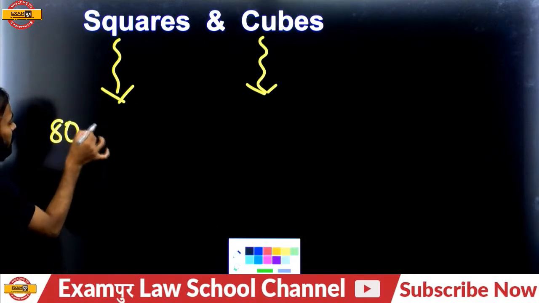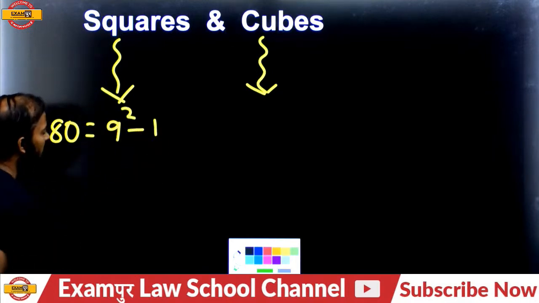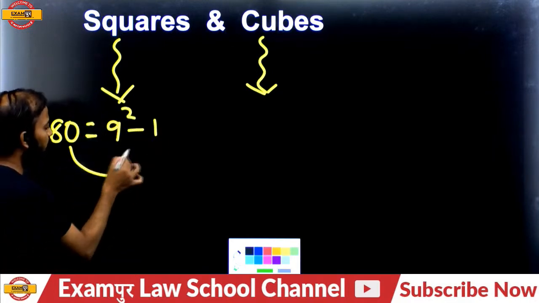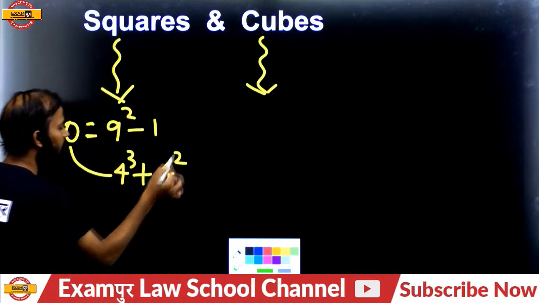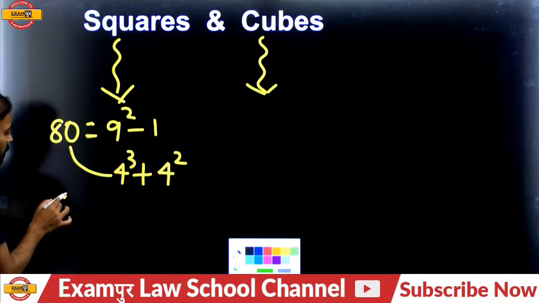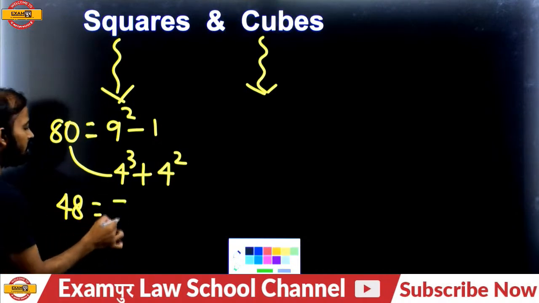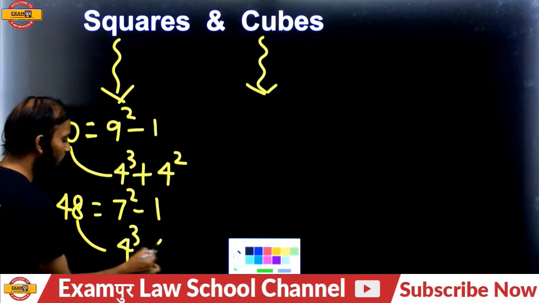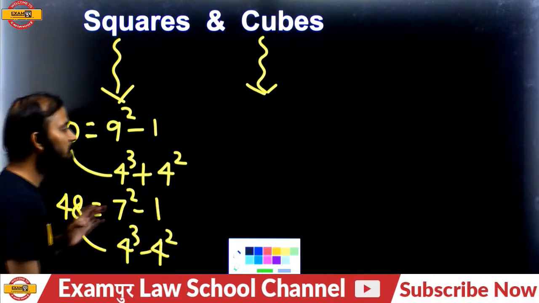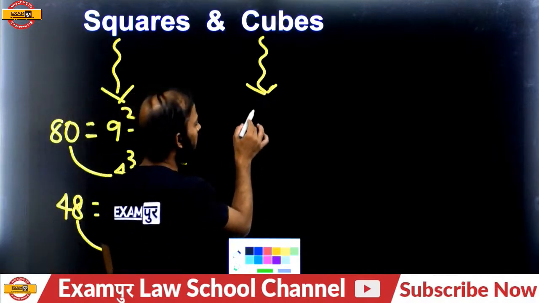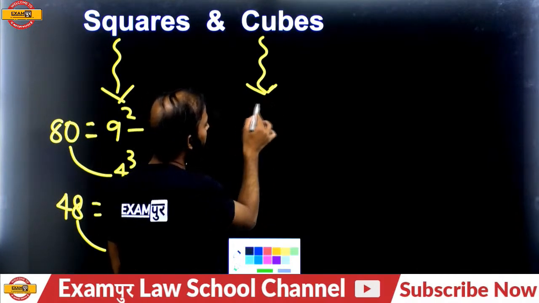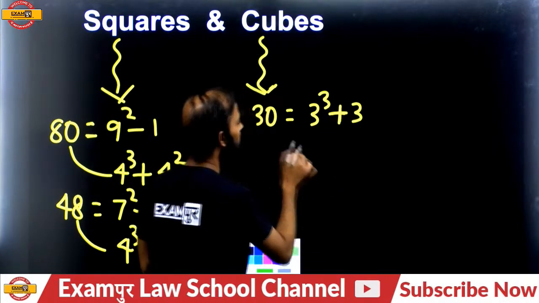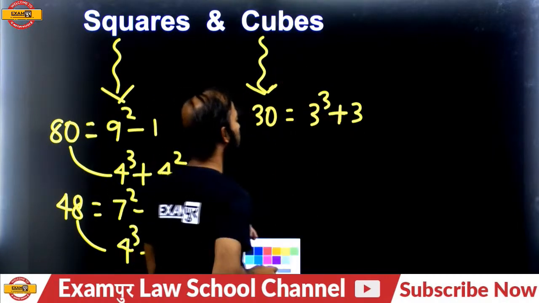For example, 80 can be represented in the form of 9 square minus 1, and 80 can also be represented as 4 cube plus 4 square. Similarly, the next number is 48. 48 is 7 square minus 1, and 48 can be represented in the form of 4 cube minus 4 square. Similarly, in the form of cubes, like 30. 30 can be represented as 3 cube plus 3.